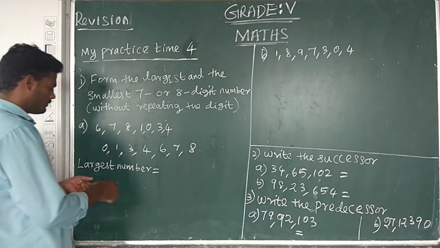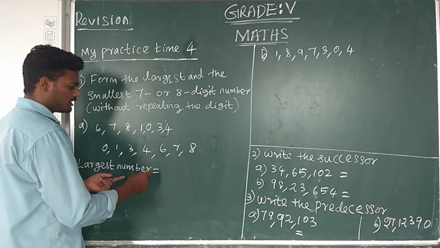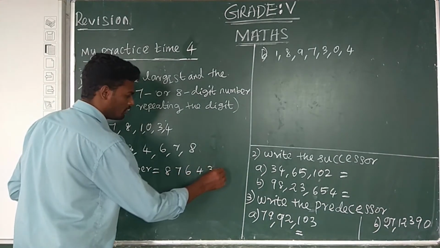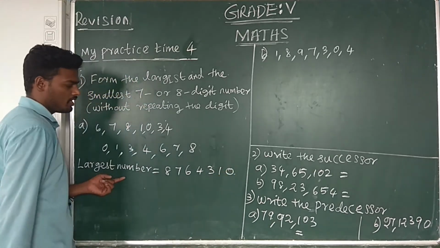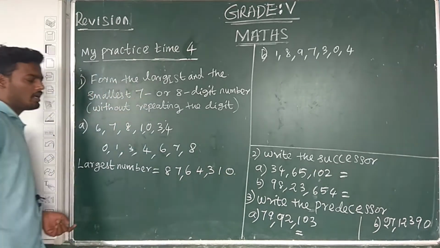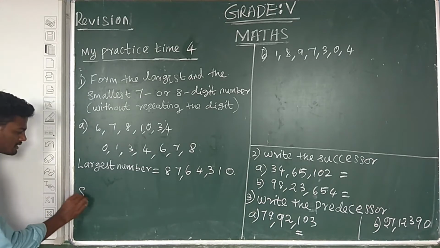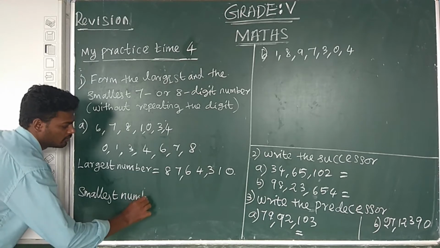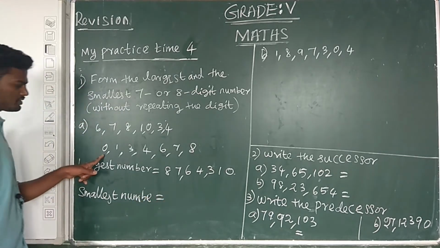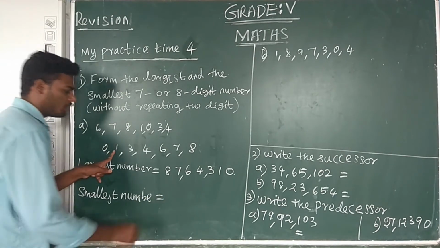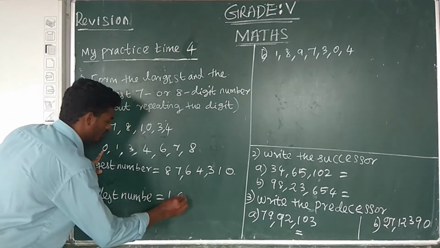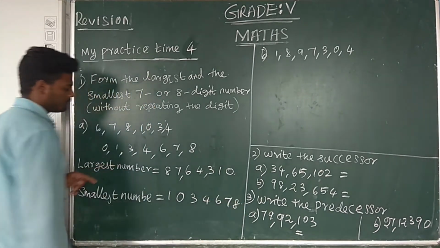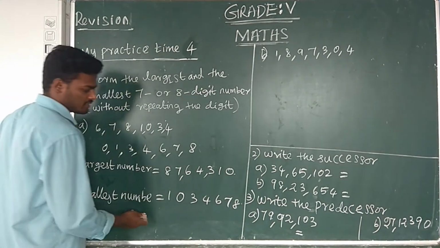Therefore, the largest number is arranged in descending order: 8, 7, 6, 4, 3, 1, 0. This is the largest number. Next one, the smallest number. First 0 cannot come first, so we use the second number 1 first, and next 0, and then 3, 4, 6, 7, 8, arranged in ascending order.